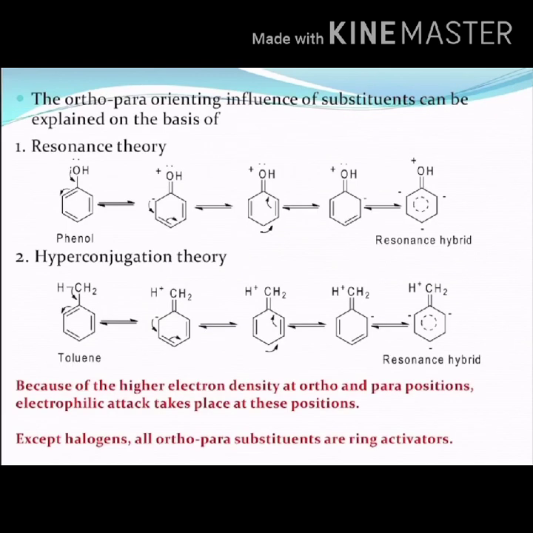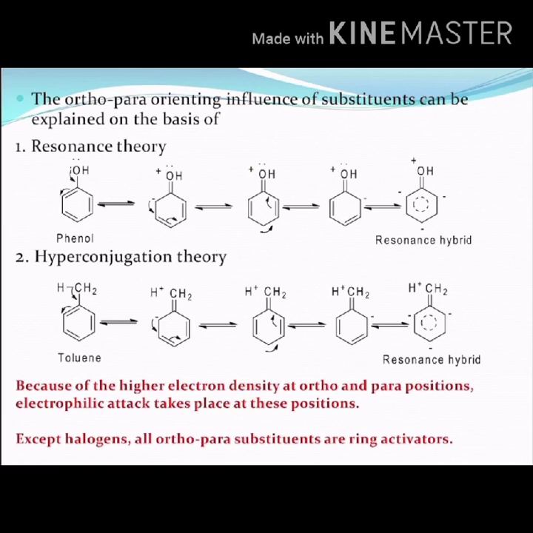The ortho-para orienting influence of the substituents can be explained on the basis of resonance theory. So the various resonance forms of phenol, in which the substituent OH is strongly ortho-para directing, are shown here.